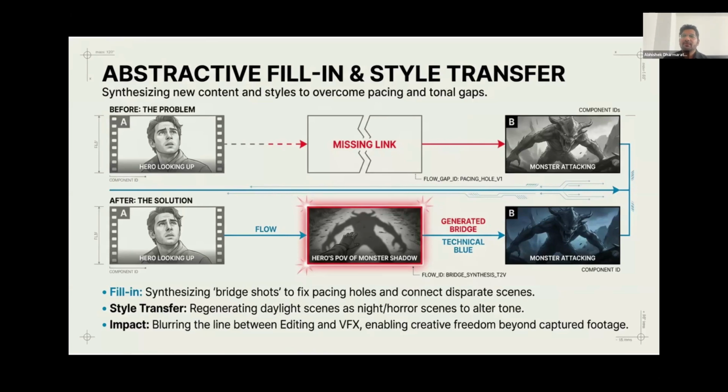For example, if we have an intense shot of a hero looking up and a subsequent shot of a monster attacking, and no connecting shot to build the tension, the AI can completely synthesize a brand new bridge shot, such as generating the hero's terrifying point of view of the monster's looming shadow.